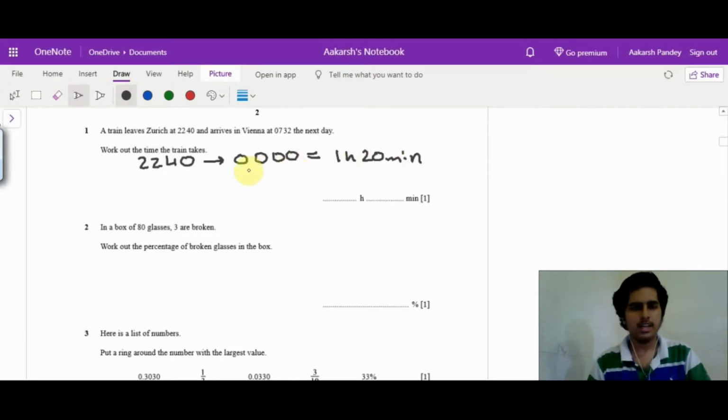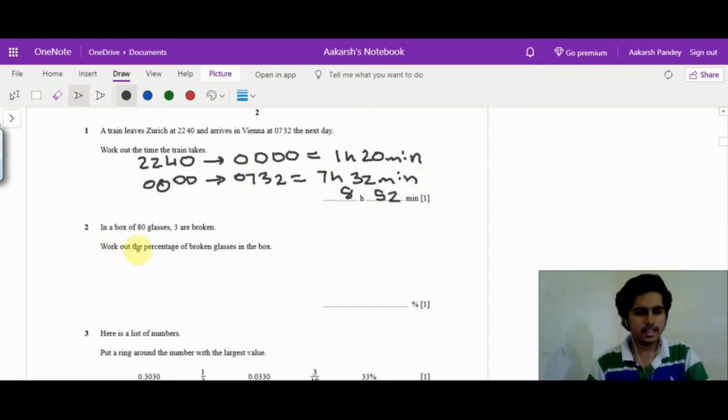Now next, from 0000 we again go till 7 hours and 32 minutes, so that adds on 7 hours and 32 minutes. So finally we have 8 hours and 52 minutes.